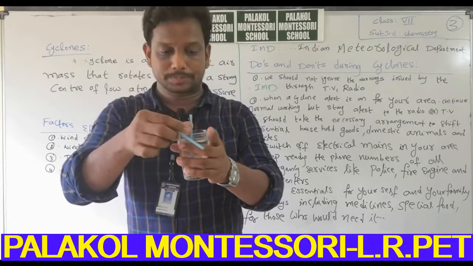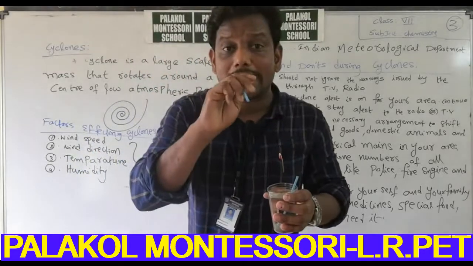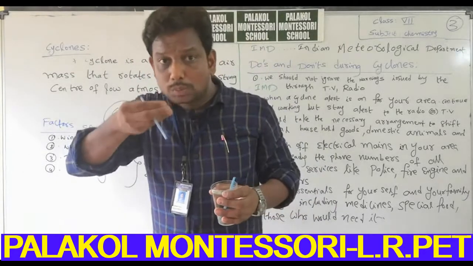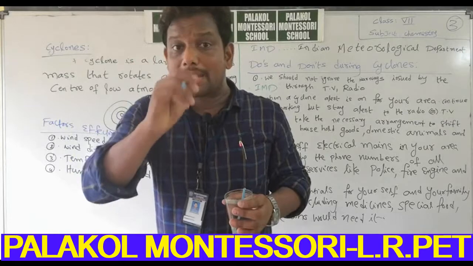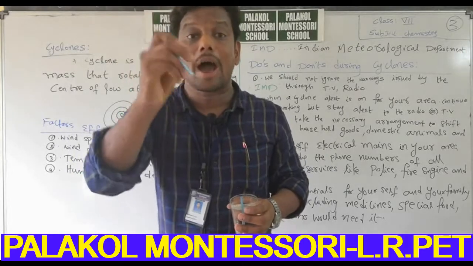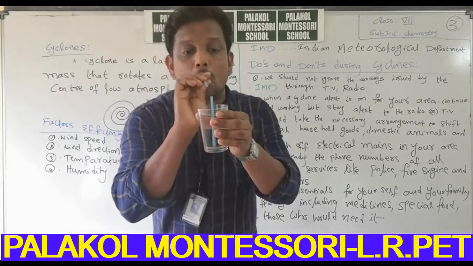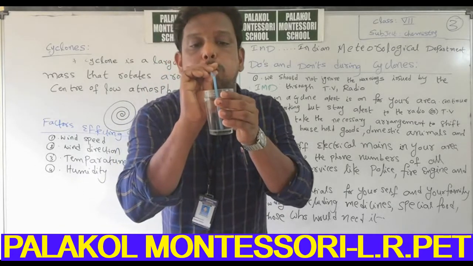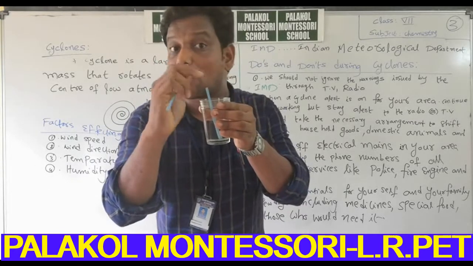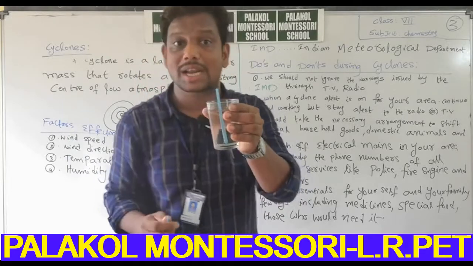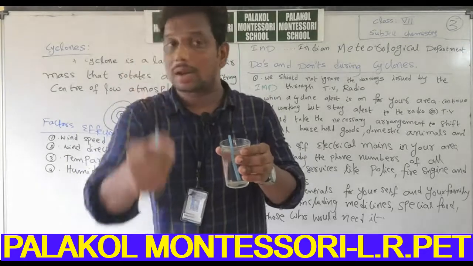Now blow from our mouth through this particular horizontal straw. Blow. What will happen? Observe, some water is coming from this vertical straw as small drops.